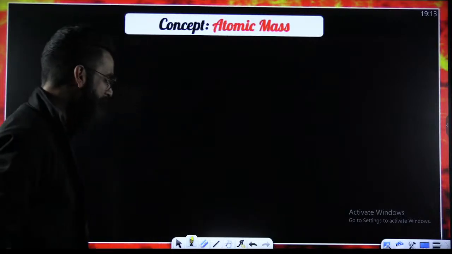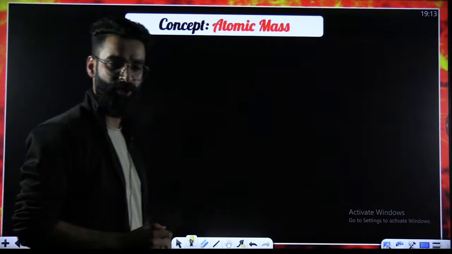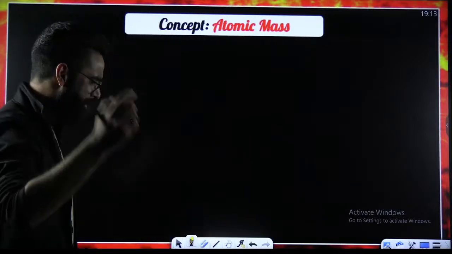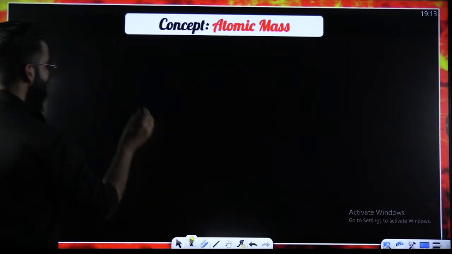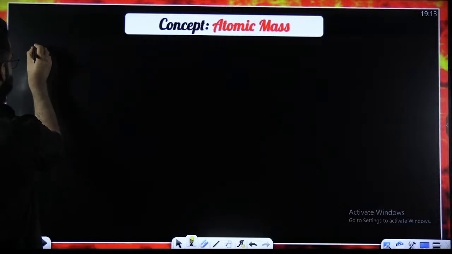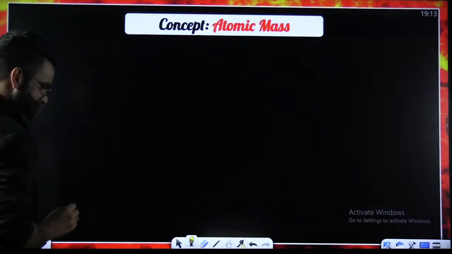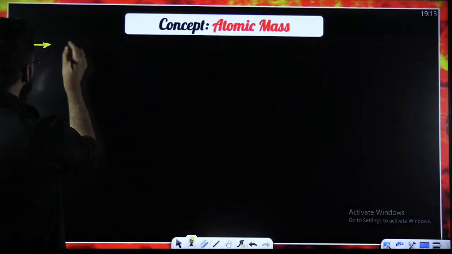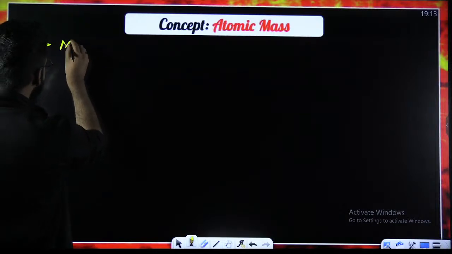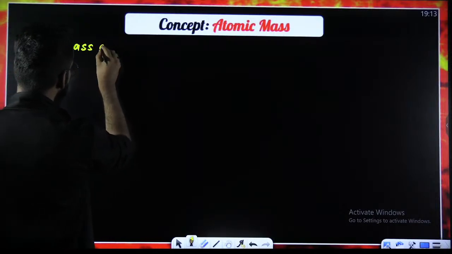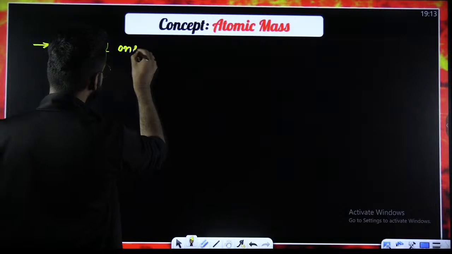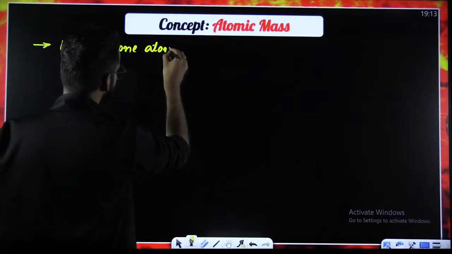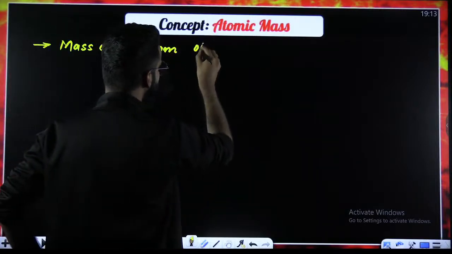Now, first of all, how do we exactly define the term atomic mass? My dear students, let me quickly write one of the simplest definitions of the term atomic mass. Atomic mass is basically defined as the mass of one atom of an element.